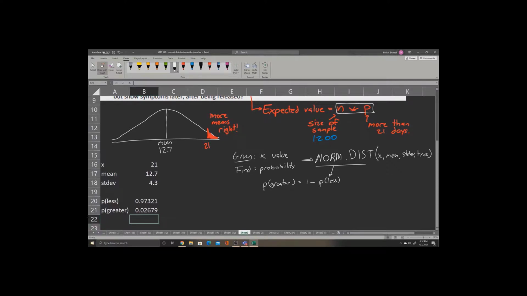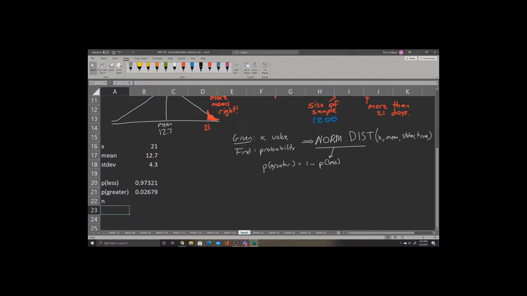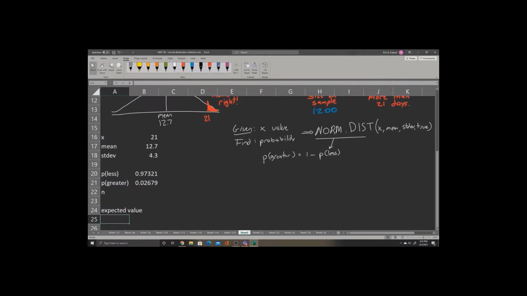So let's also enter our n into Excel. Based on this, we'll get our expected value. Our N was 1,200. And let's remind ourselves our expected value, or EV, is equal to N times P.